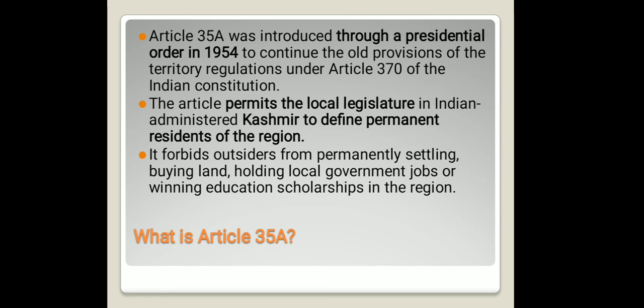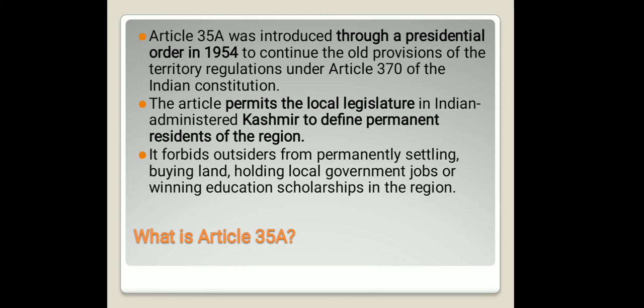Now let's take a look at what is Article 35A. Article 35 on the instrument of taxation was not a part of the Constitution of India, therefore we needed an article to this effect. So Article 35A came into existence, and it was introduced through a presidential order of 1954 to continue the old provisions of the territory regulations under Article 370 of the Indian Constitution.